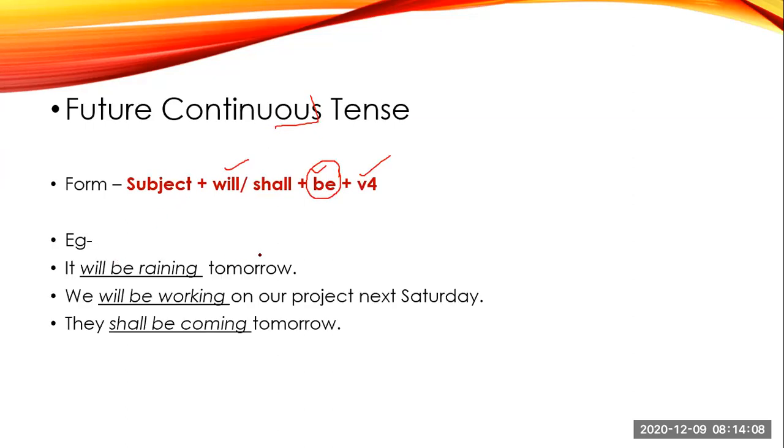Now let's see the next tense, future continuous tense. Now your future continuous tense, your form is subject plus will or shall plus be plus V4. So this is your continuous tense. So you will have V4 and one word added is there, that is your be. We'll see the examples. It will be raining tomorrow. So here tomorrow, action of raining will start in future and it will continue in future only. So here it will be raining tomorrow.